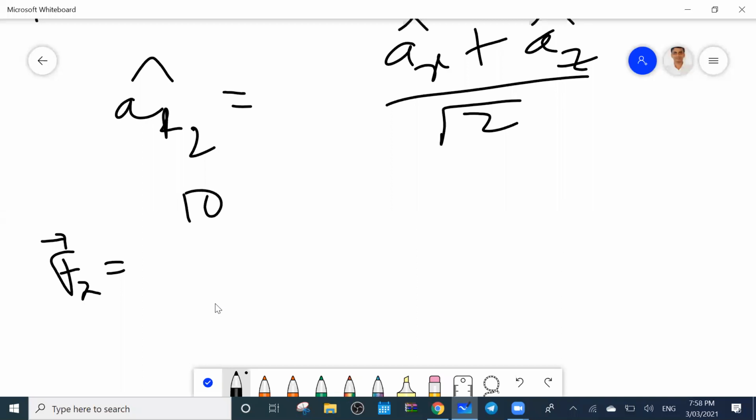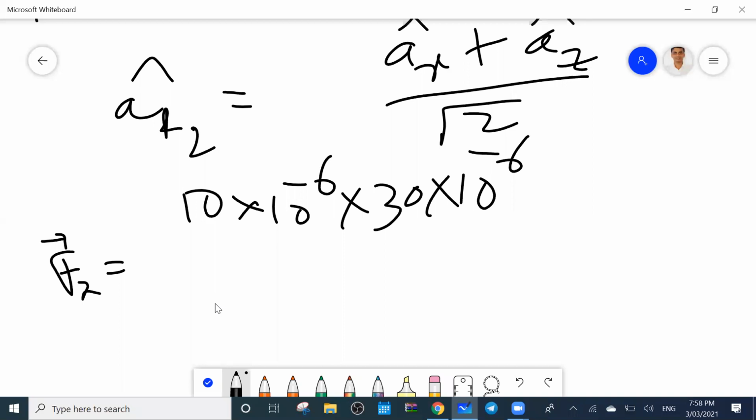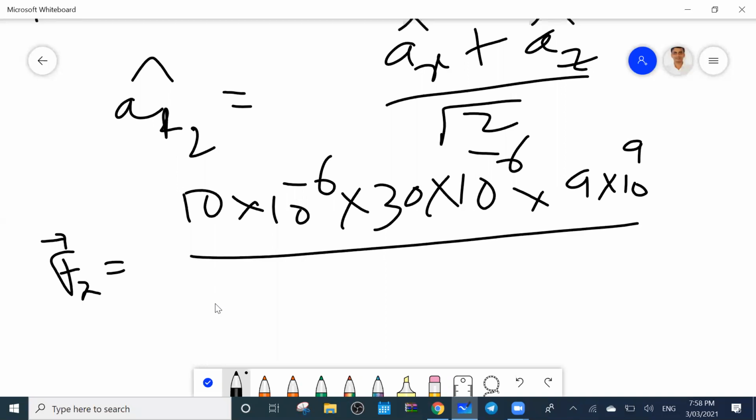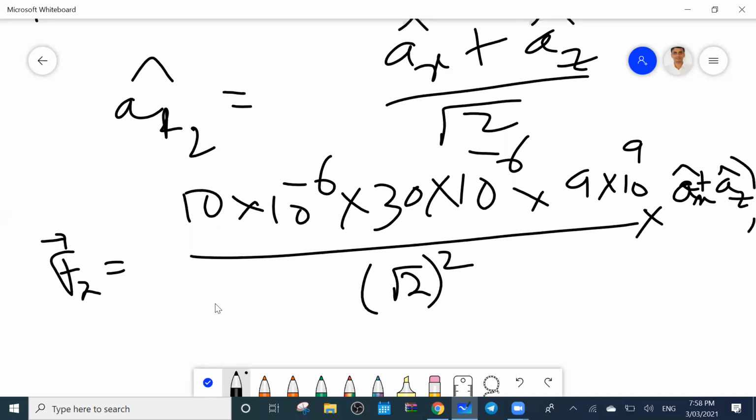One charge was 10 into 10 to the power minus 6, the other charge was 30 into 10 to the power minus 6, times 9 into 10 to the power 9, by root 2 square, into Ax cap plus Az cap by root 2. So you got this one also.